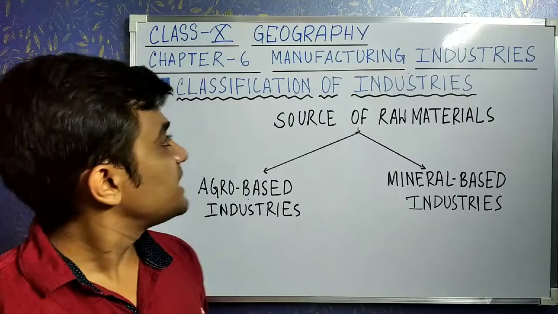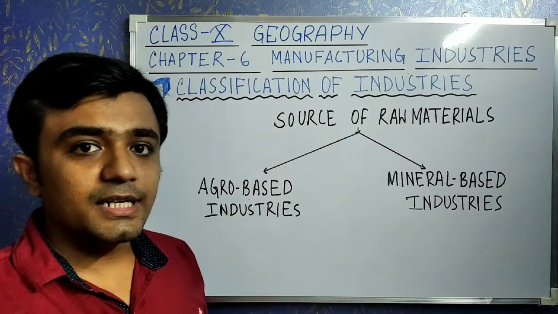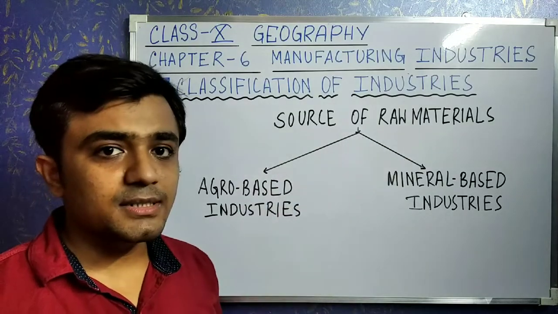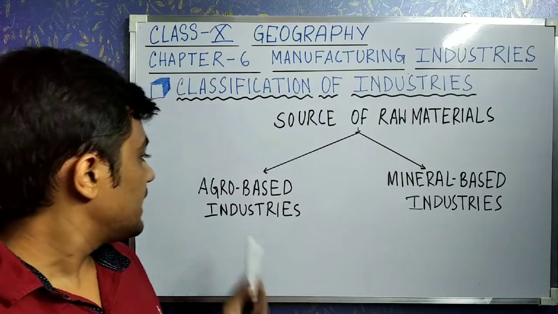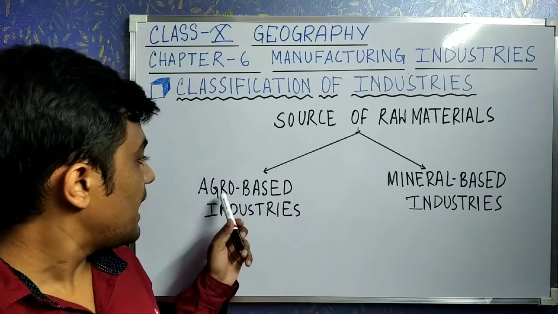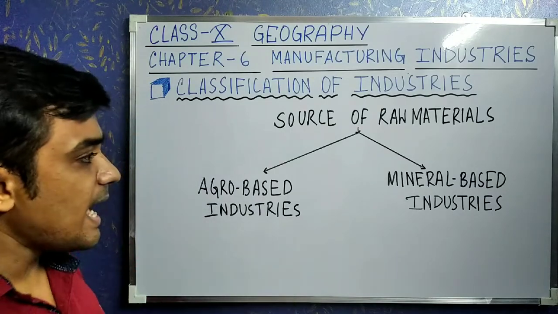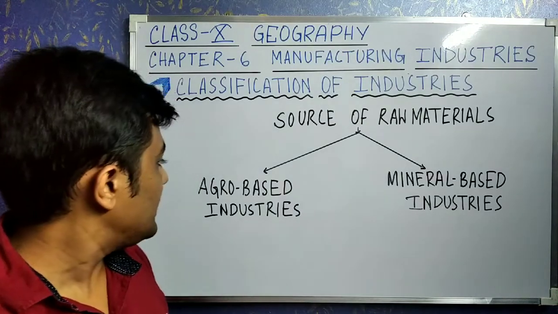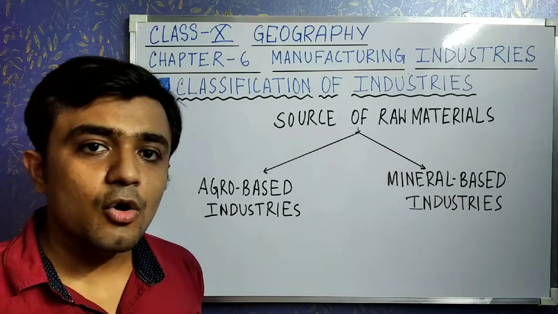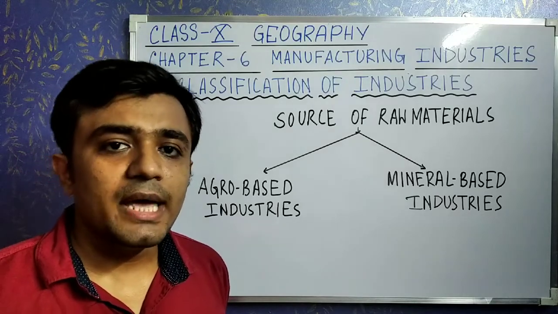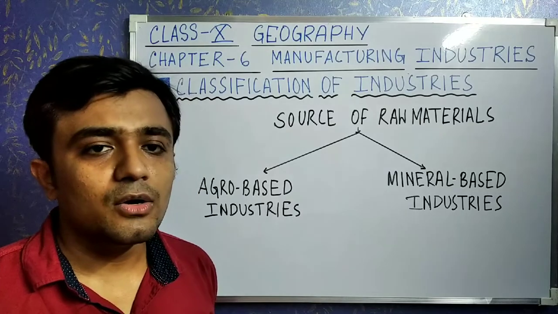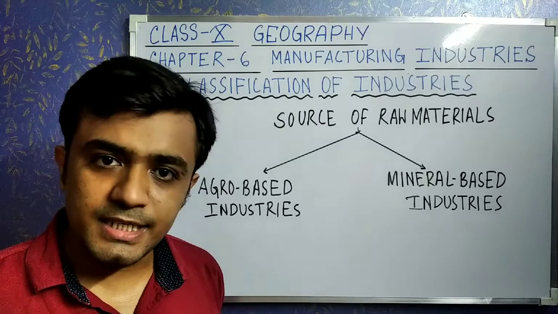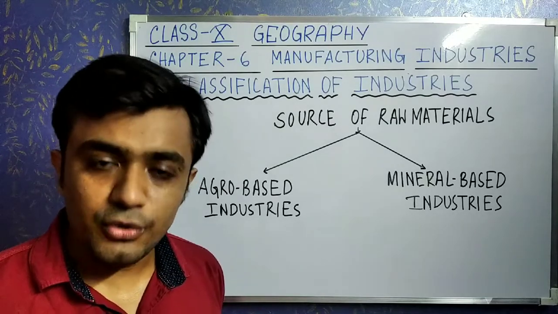Next topic of this chapter, classification of industries. On the basis of source of raw materials, we can classify industries into two categories. Number 1, agro based industries, and second one, mineral based industries. Now what are agro based industries? When raw materials come from the agricultural field, those are known as agro based industries. For example, sugar industry, cotton textile industry, jute industry.